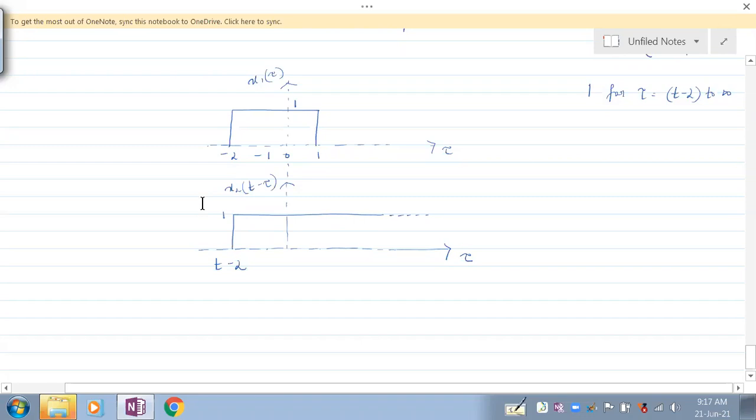And when could there be a no overlapping case? Now for the change, see this signal is moving from this side. Because of the second signal in that form, the dugout is here. Earlier the dugout used to be here and we used to move in this direction, right? Now you move in this direction, not a problem. This is the first person and he's the first person here. For these two to be handshaking, t minus 2 should be equal to 1. And for more players to handshake, t minus 2 should be greater than 1. Understand that?